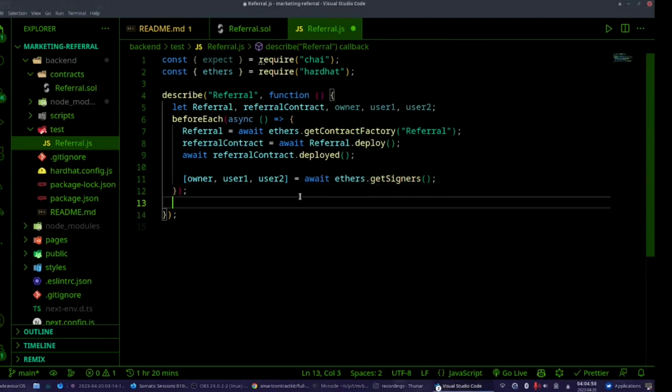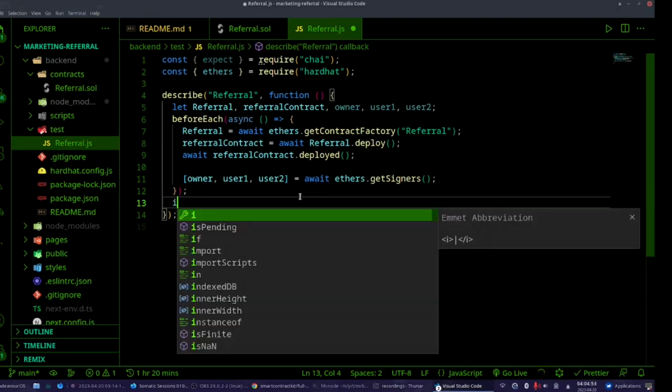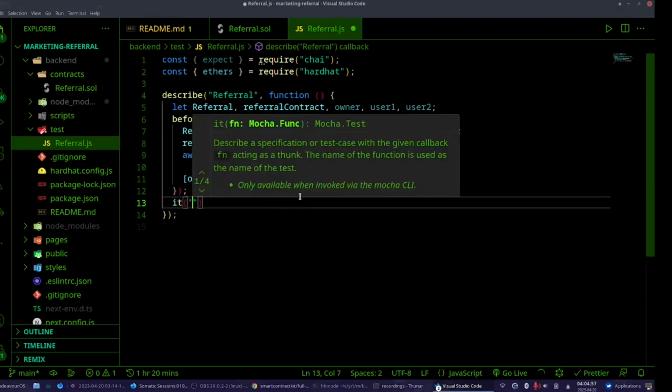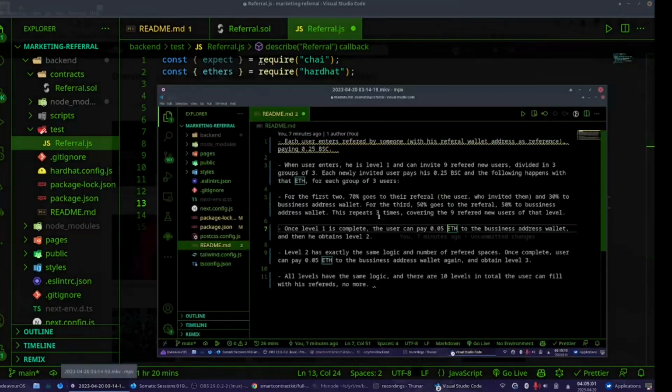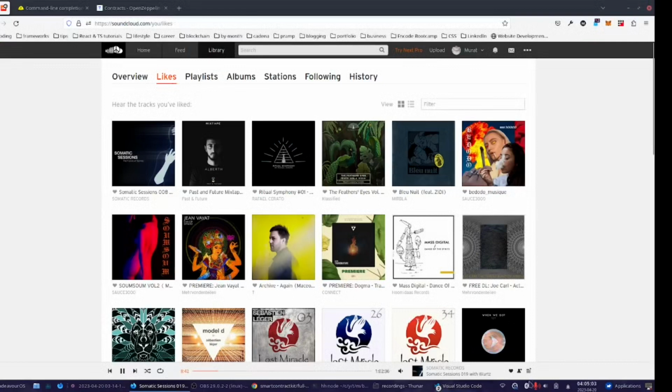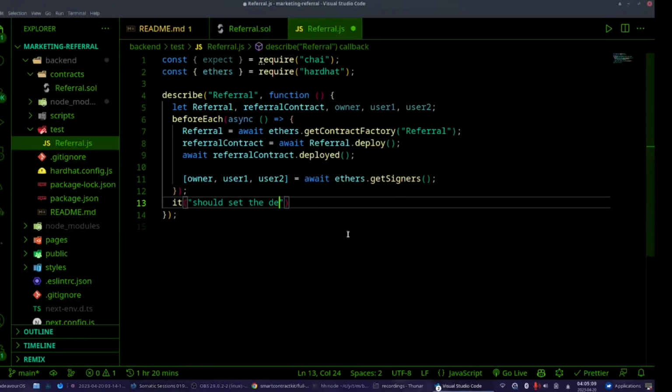I wrote the contract, okay, but I don't know if it's working or not. So let's start. Should set the deployer as the owner.